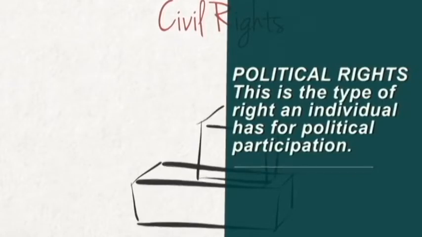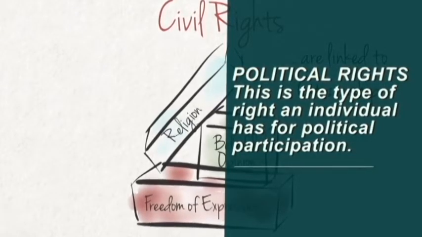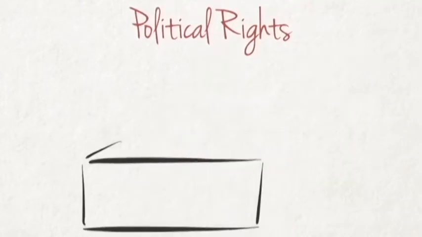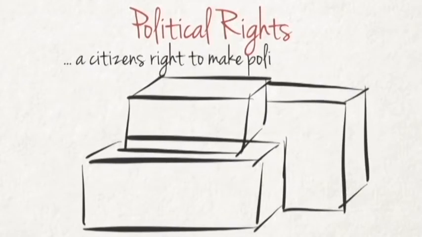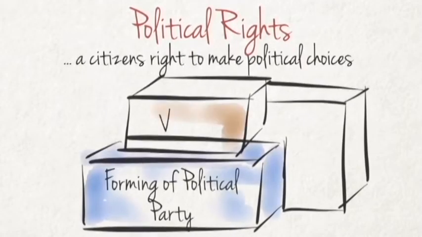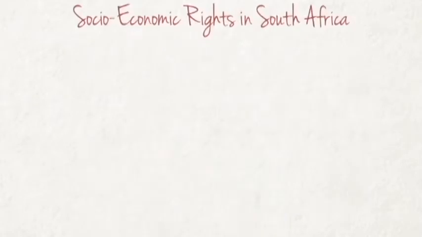Another one we'll look at now is political right. This is the type of right an individual has for political participation. It entails the power to participate directly or indirectly in the establishment or administration of a government. Those rights are usually held to entitle the adult citizen, and because this right is entrenched in and guaranteed by the Constitution, it is the duty of the government to ensure that none of its citizens is denied of it.